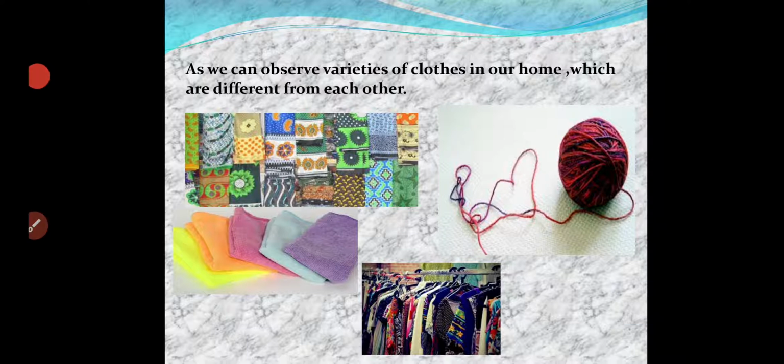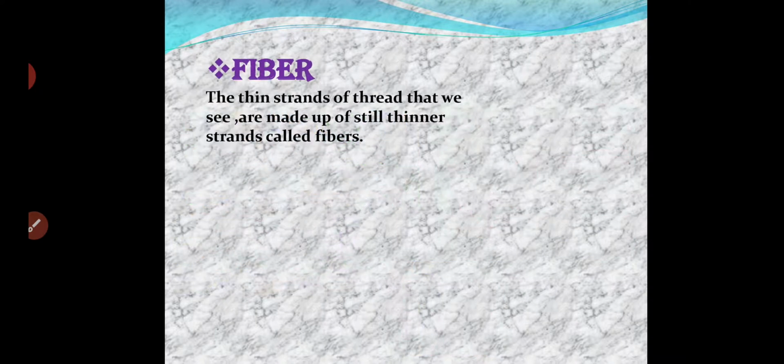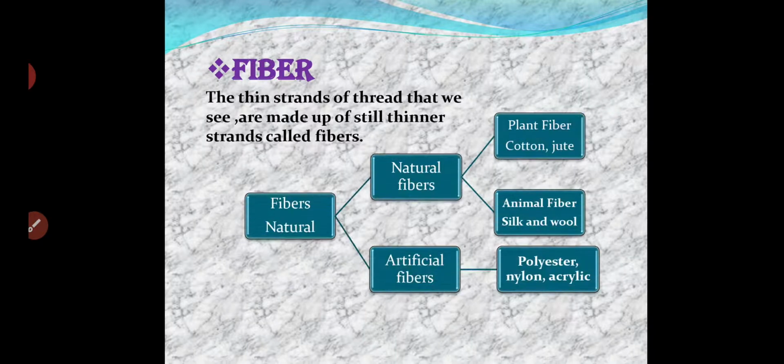If you remove the threads from these clothes, you will get a thread like this, and if you separate the threads, we get still thinner threads, and we call them fibers. The thin strands of thread that we see are made up of still thinner strands called fibers. Now let us see about the fibers.